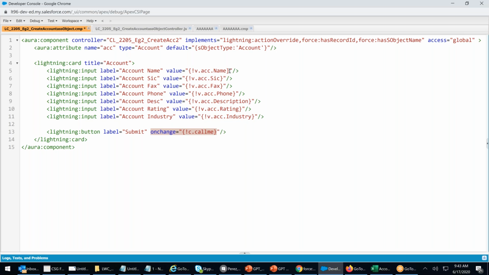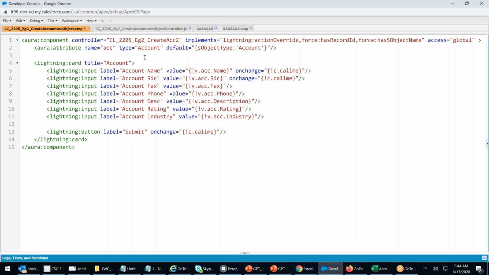Lightning input, right? On change, call me. On change, call me. You can start placing like this. Whenever the field changes, on change is there. So you can do that, right? On that field, you can write an on change, and then you will continue with our Lightning program. See, on change, call this class. Then you'll write the controller. Getting it?